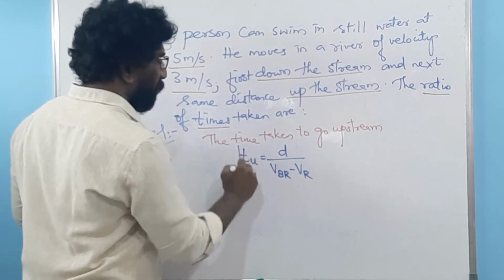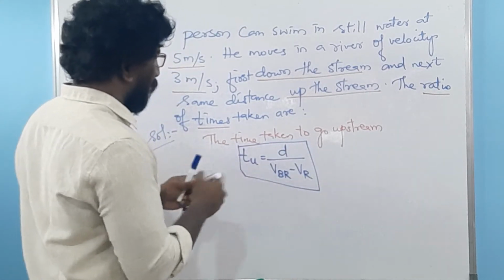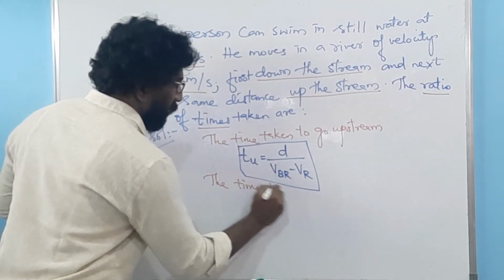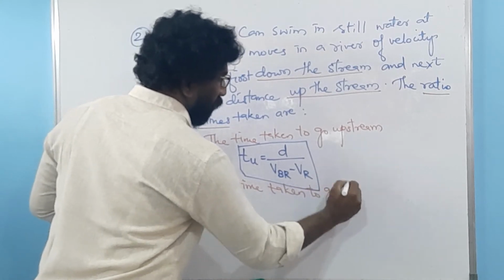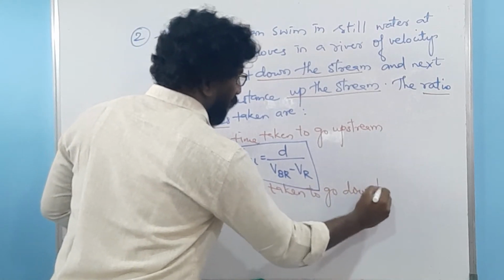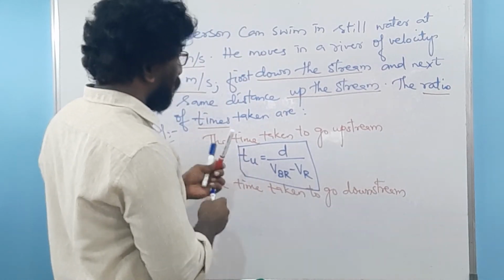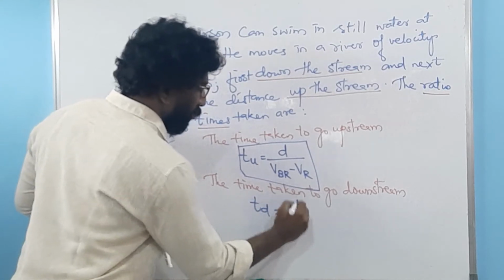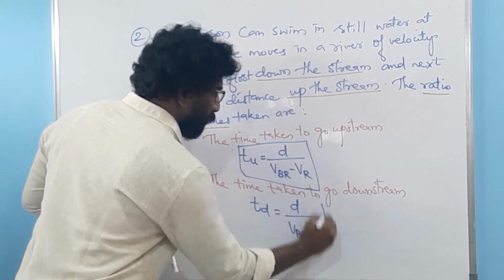Okay, so this will be the first formula for going up the stream. The next one, the time taken to go downstream. TD is equal to D over VBR plus VR. So this is a formula we know.